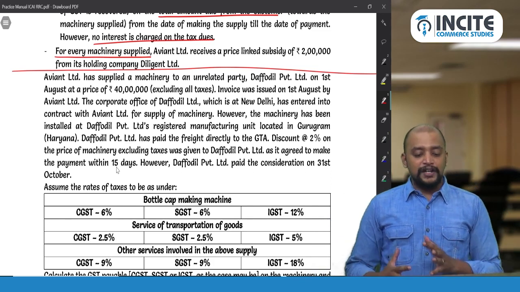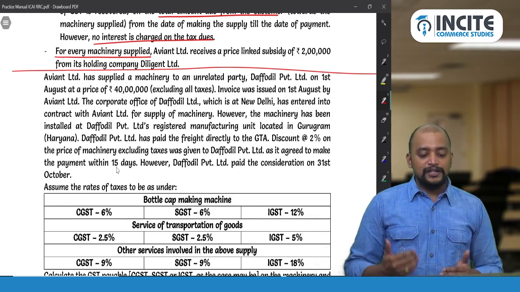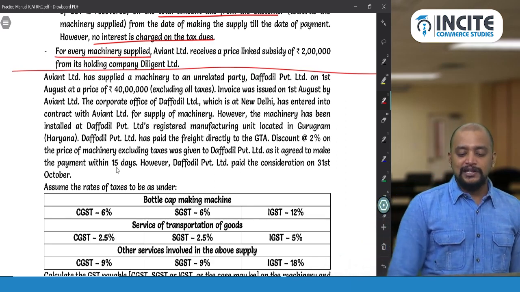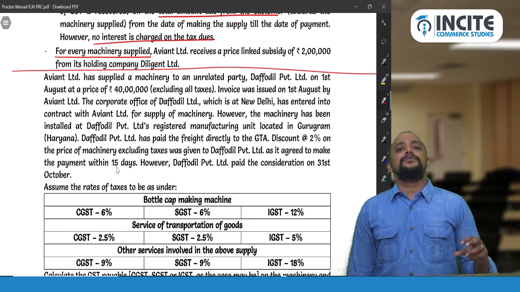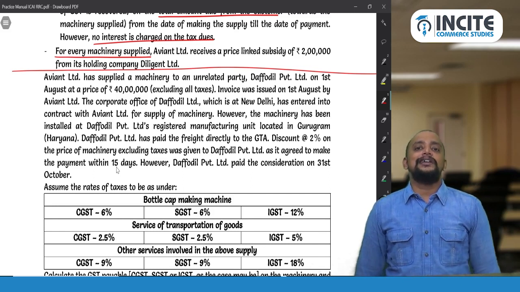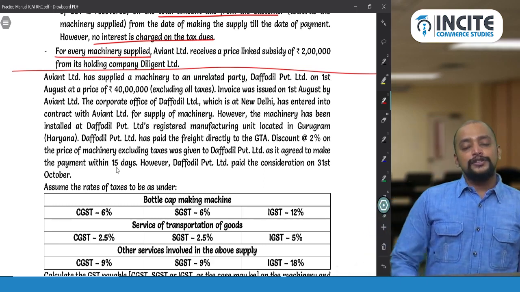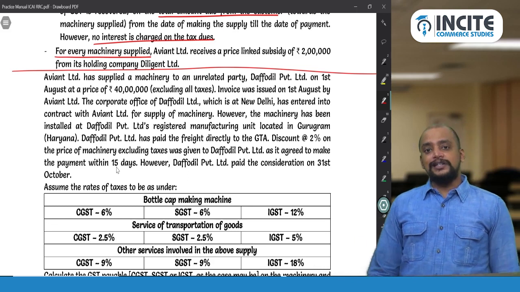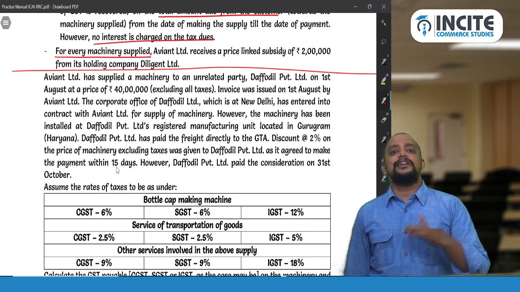The Corporate Office of Daffodil Limited, which is at New Delhi, has entered into contract with Avient Limited to supply of machinery. However, the machinery has to be installed at the Daffodils Private Limited registered manufacturing unit located in Gurugram, Haryana. So this much information they gave just to convey that we need to see whether the transaction is intrastate supply or interstate supply. So we should be having knowledge of some place of supply provisions also. So we have section 10 subsection 1 clause E and clause D, two specific sections in that of IGST Act, section 10 subsection 1 clause D and E of IGST Act.